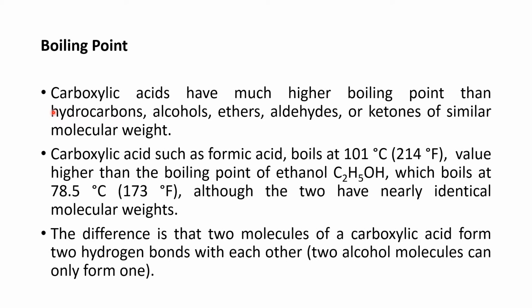It means that carboxylic acids have a high boiling point in comparison to alcohols. The difference between formic acid and ethanol is that carboxylic acids form two hydrogen bonds with each other, and we know that these strong intermolecular forces make the boiling point high. Next slide.